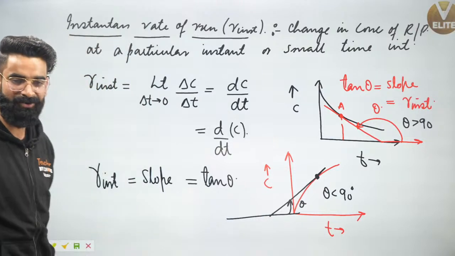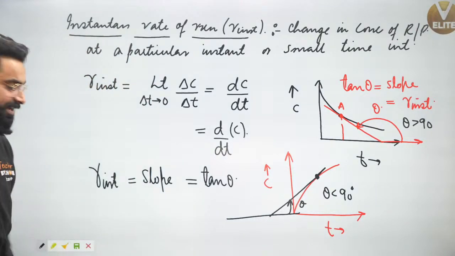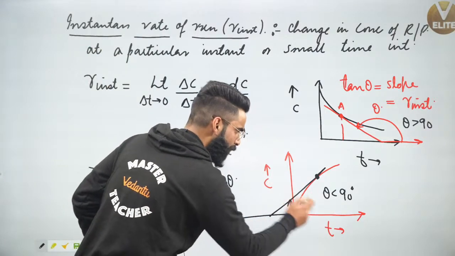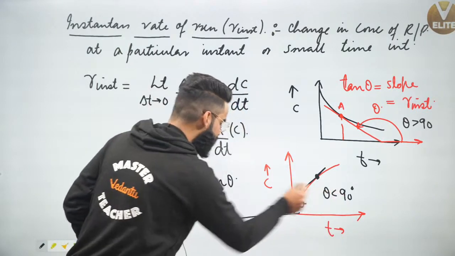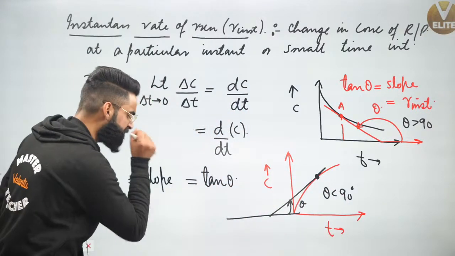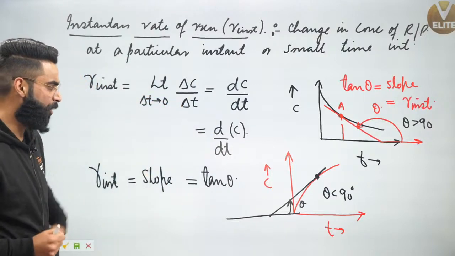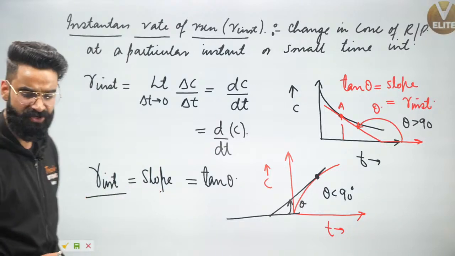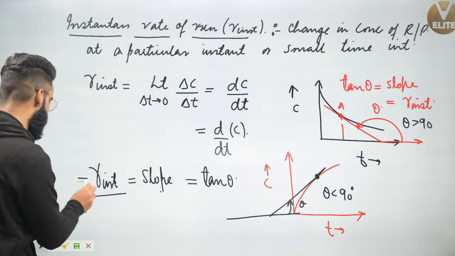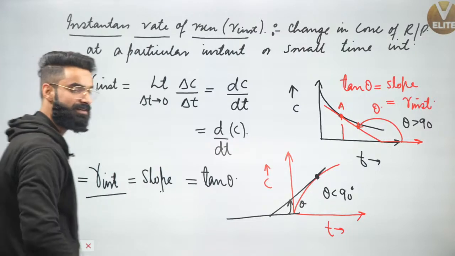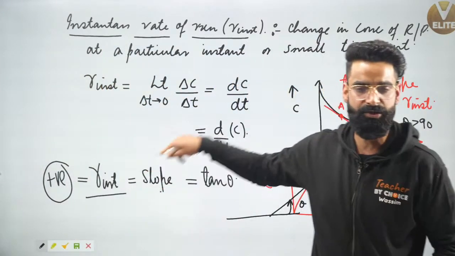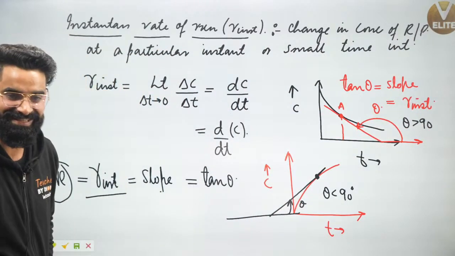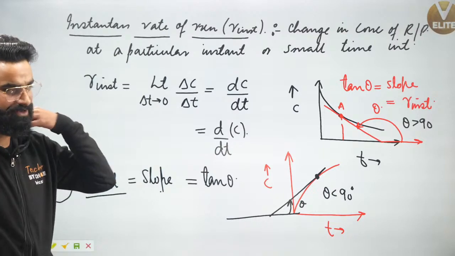Absolutely correct. Similarly guys, over here, the angle which the tangent is making with the time axis in anti-clockwise direction, that is less than 90. So tan of this angle is going to be positive. If tan of this angle is positive, that means slope of this curve at this point is positive. If slope is coming out to be positive, that means instantaneous rate of reaction is positive. And when is instantaneous rate of reaction positive? When we have calculated the instantaneous rate with respect to products, and positive sign signifies that the concentration of products with time increases. I hope this is clear to every single guy right here.